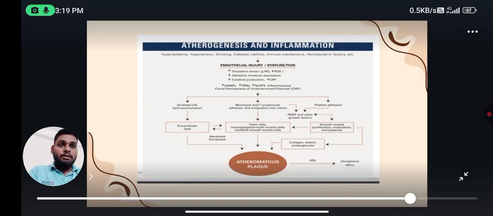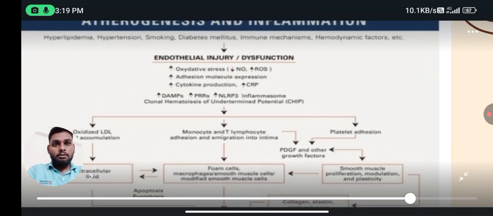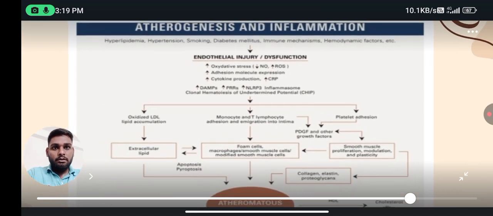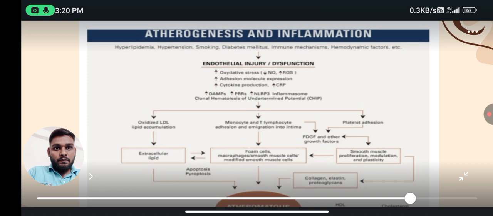So here is the flow chart of the pathophysiology of atherosclerosis. We are able to see hyperlipidemia, hypertension, smoking, diabetes mellitus, immune mechanisms, and other factors responsible for atherosclerosis. Now we will go through it line by line.